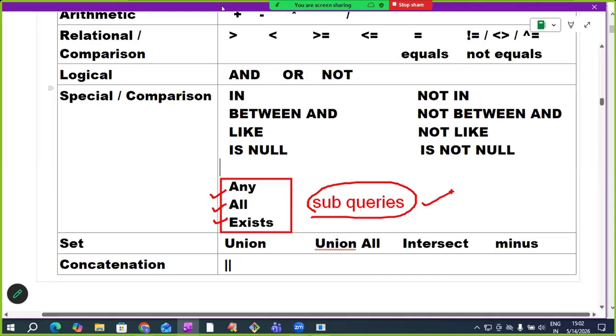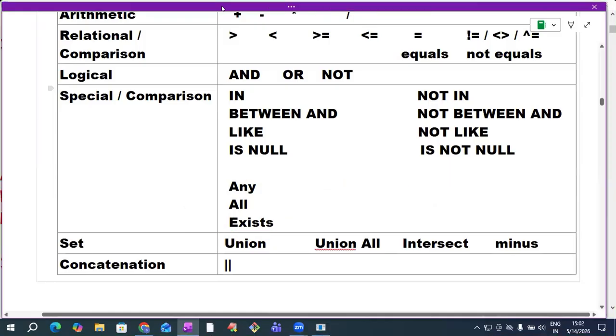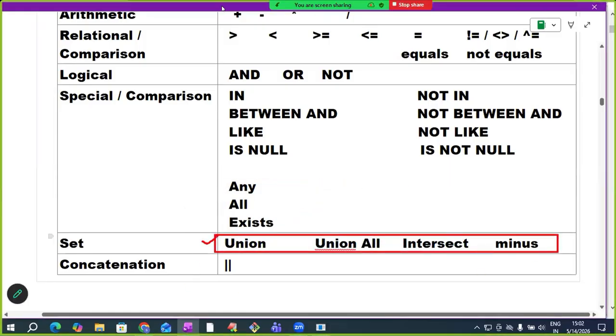Okay, we use them with subqueries. So in the subqueries chapter, I cover ANY, ALL, EXISTS. Definitely, I cover these operators, sir. No need to bother. And the set operators are a separate chapter in our module 1. In the set operators chapter, I cover these set operators.